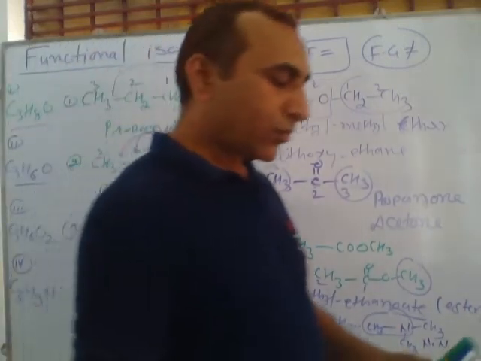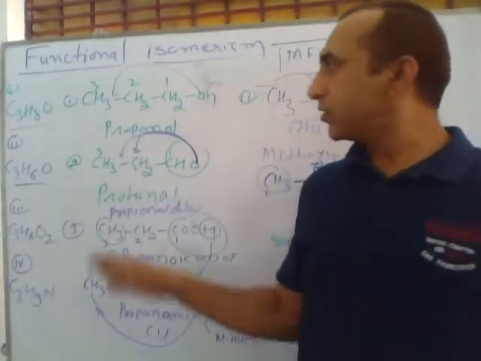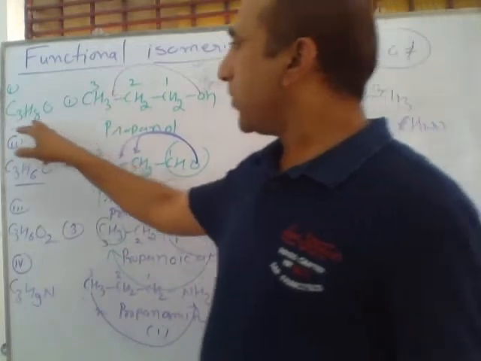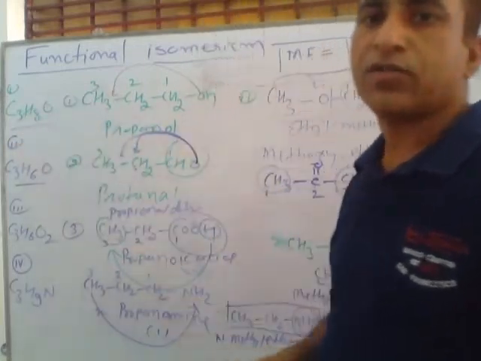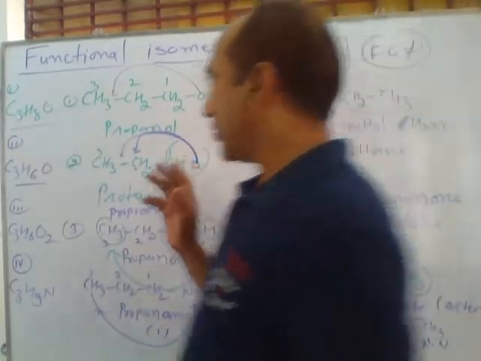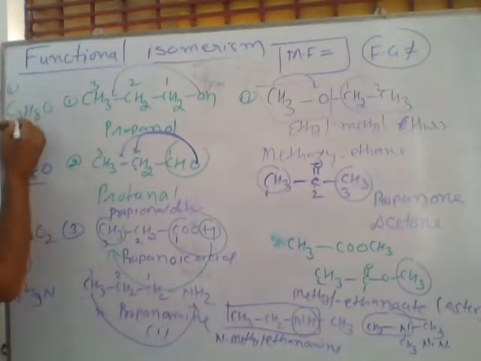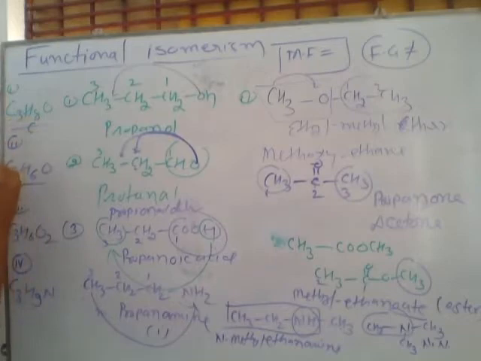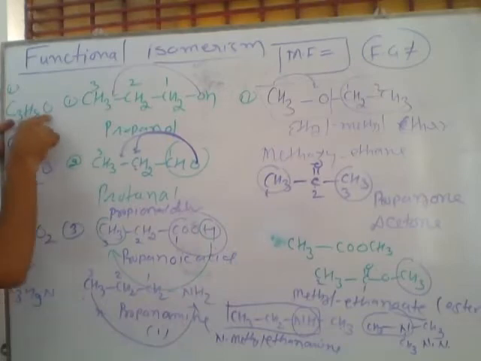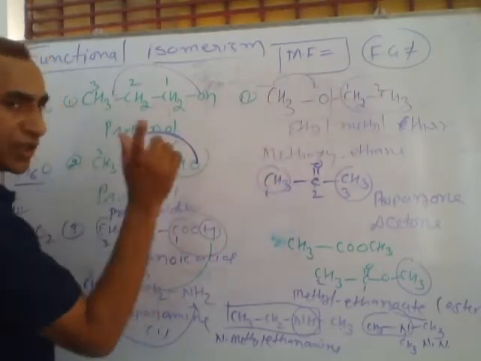So, to understand which type of functional group will be present in which molecular formula, we should remember that if carbons are n, suppose carbons are 3, hydrogens are double plus 2, with 1 oxygen, these compounds are alcohol and ether.